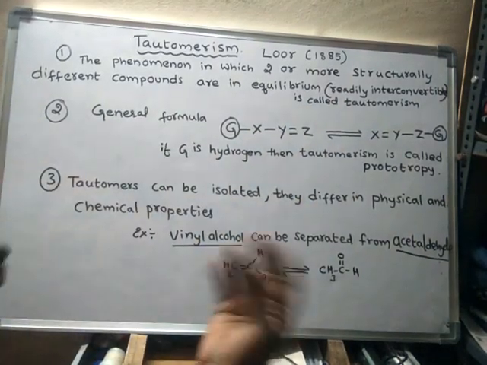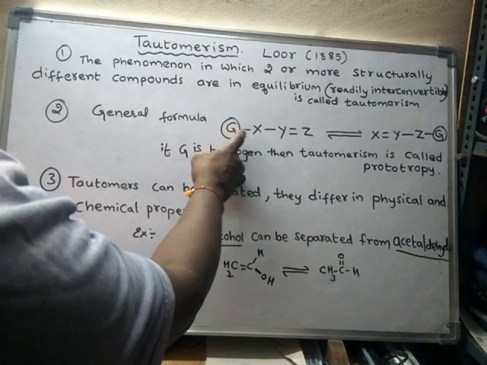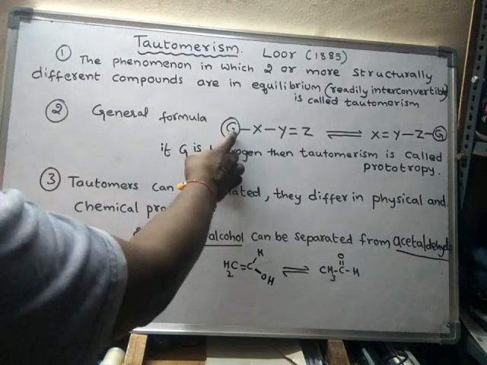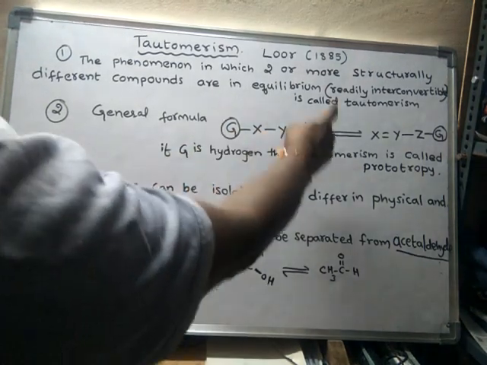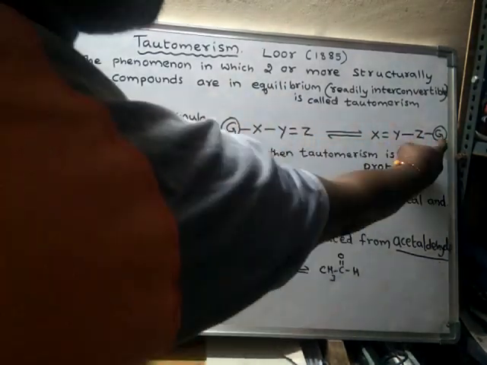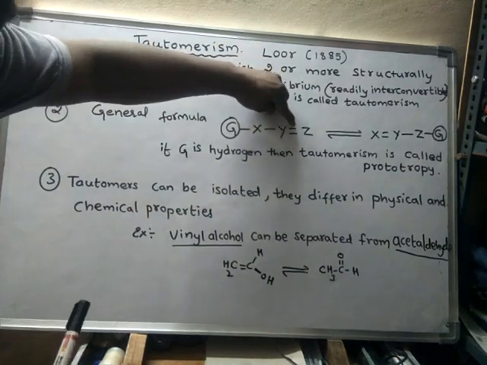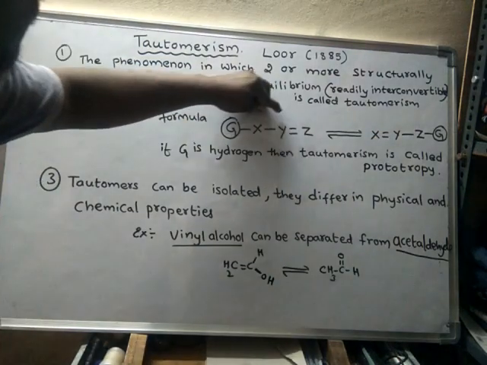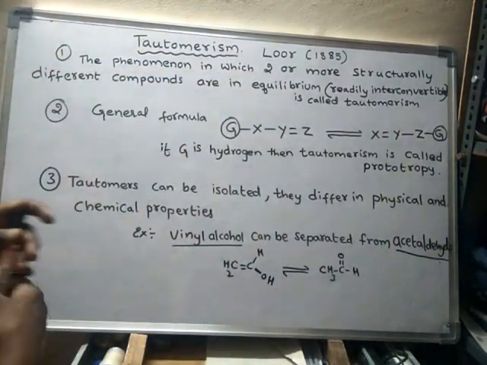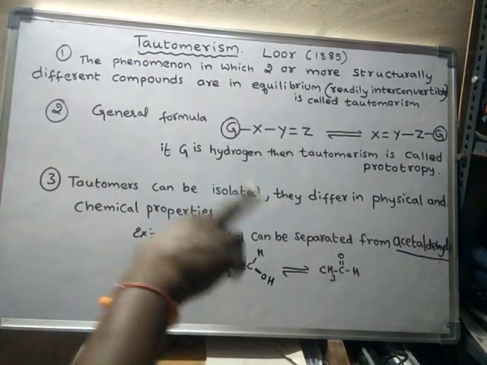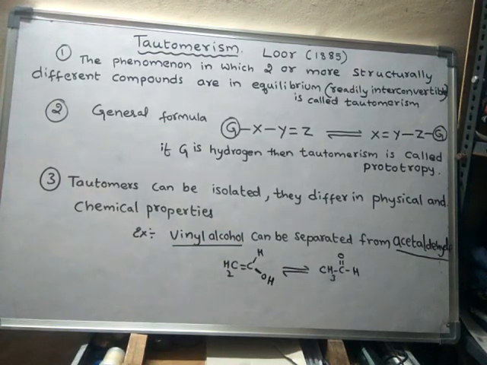How does it convert? Simply, this G is detached from X and attaches to Z. G will migrate to Z. It will move or shift towards Z and is attached to Z. And the double bond is shifted to between X and Y. So migration of hydrogen as well as the pi bond takes place.